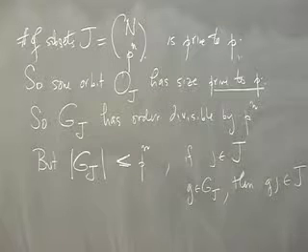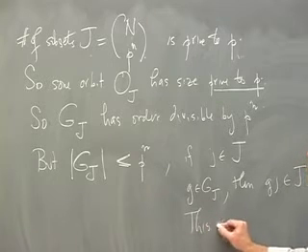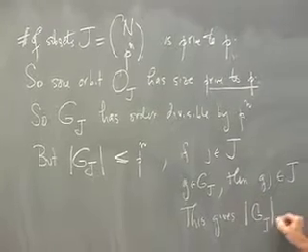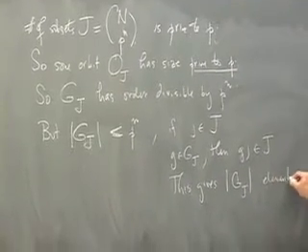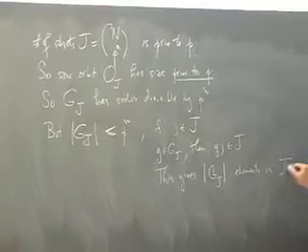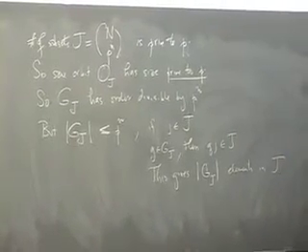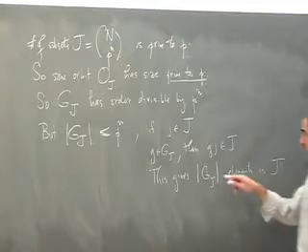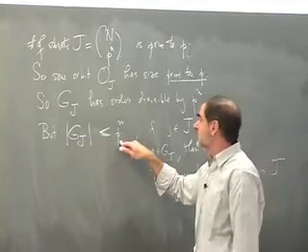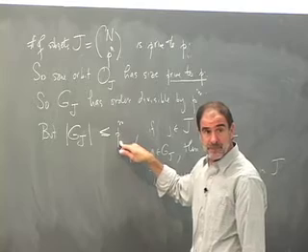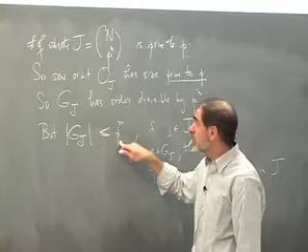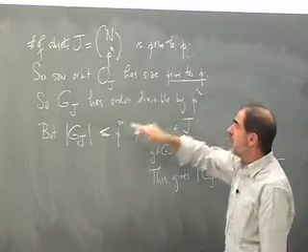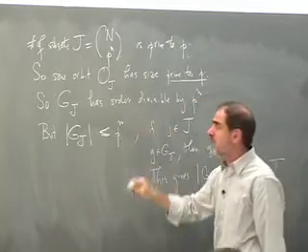This gives the order of G_J elements in J. Therefore, this number has to be less than the number of things in J. So the number of things in G_J has to be less than or equal to the size of J. So then I have a subgroup which has order divisible by p to the n, and which has order less than or equal to p to the n.